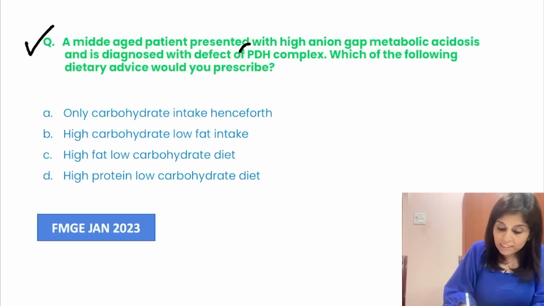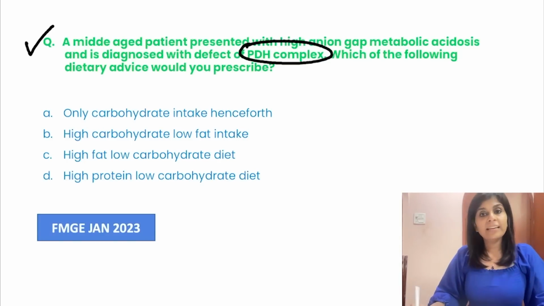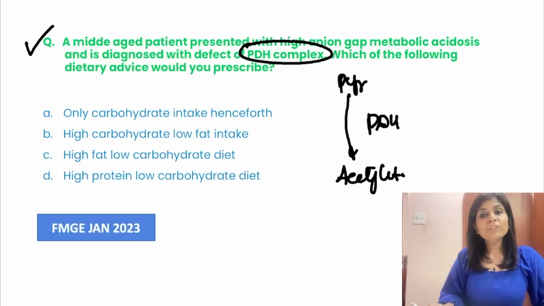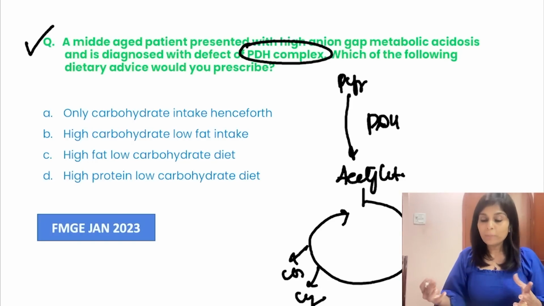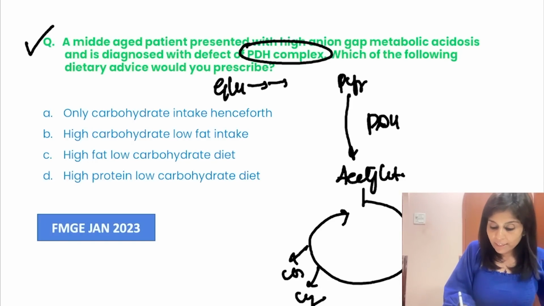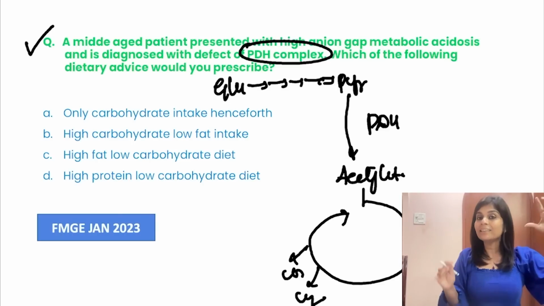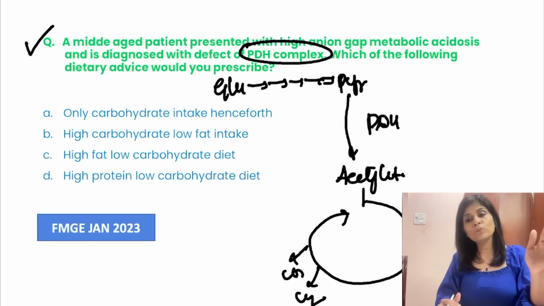So what if there is a defect of pyruvate dehydrogenase complex? What does PDH complex normally do? Normally PDH complex converts pyruvate into acetyl-CoA. After it forms acetyl-CoA, acetyl-CoA enters into citric acid cycle, comes out as carbon dioxide. From where do you get pyruvate? Glucose, right? Carbohydrates get broken down to form glucose. Glucose, when it gets into glycolysis, would form pyruvate. So do you understand this entire integration of metabolism? You start from glucose, you convert glucose into pyruvate.